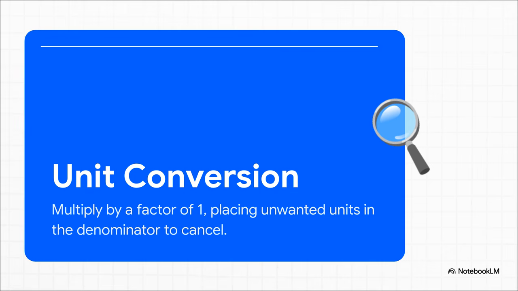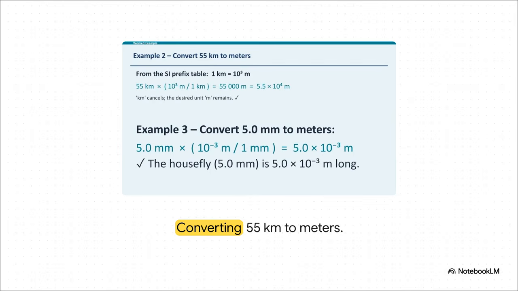Now, a conversion factor is really just a fraction that equals exactly 1. The trick is you make sure to place the unit you don't want in the denominator. Why? So it neatly cancels out. Let's actually look at this in action with a quick example. We want to convert 55 kilometers into meters. Well, we know our conversion factor is that 1 kilometer equals 10^3, or 1,000 meters. So we just multiply 55 kilometers by that fraction, 1,000 meters over 1 kilometer. And because we place kilometers down there in the denominator, it elegantly cancels out the kilometers in our starting number, leaving us safely with exactly what we want, 55,000 meters.